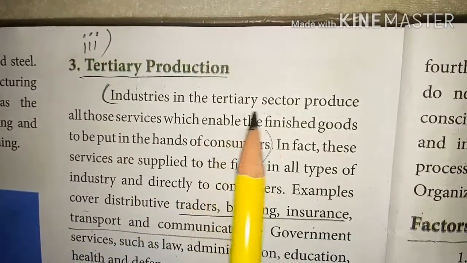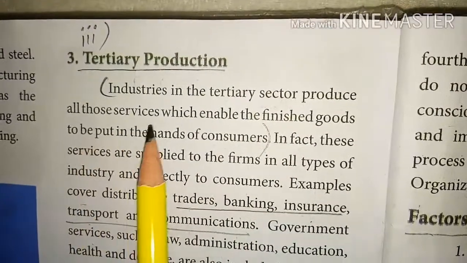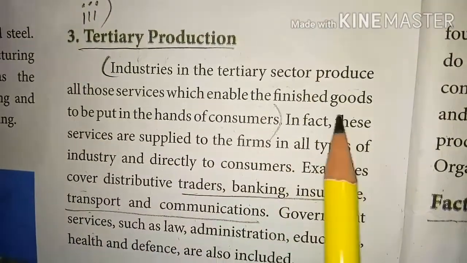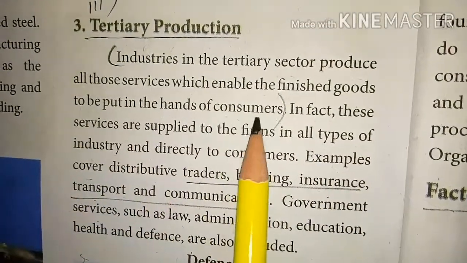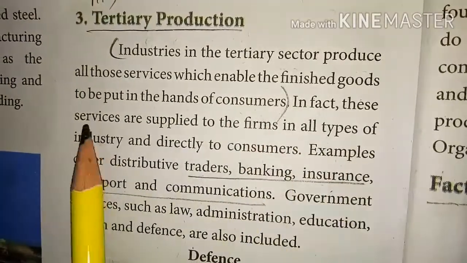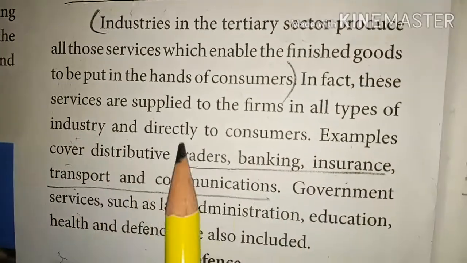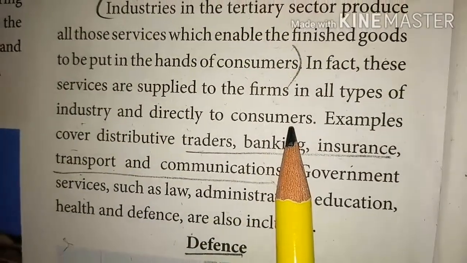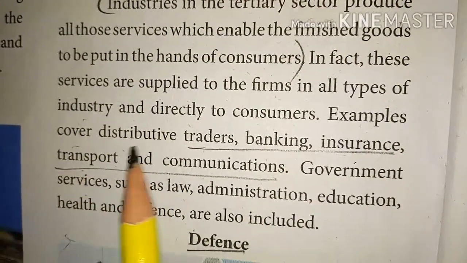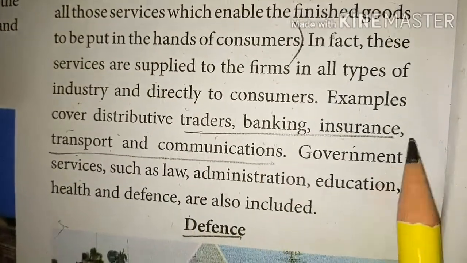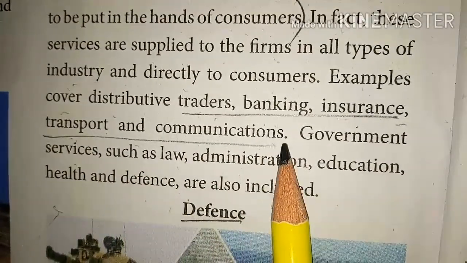Industries in the tertiary sector produce all those services which enable the finished goods to be put in the hands of the consumer. In fact, these services are supplied to the firms in all types of industry and directly to consumers. Examples cover distributive traders, banking, insurance, transport, and communications.